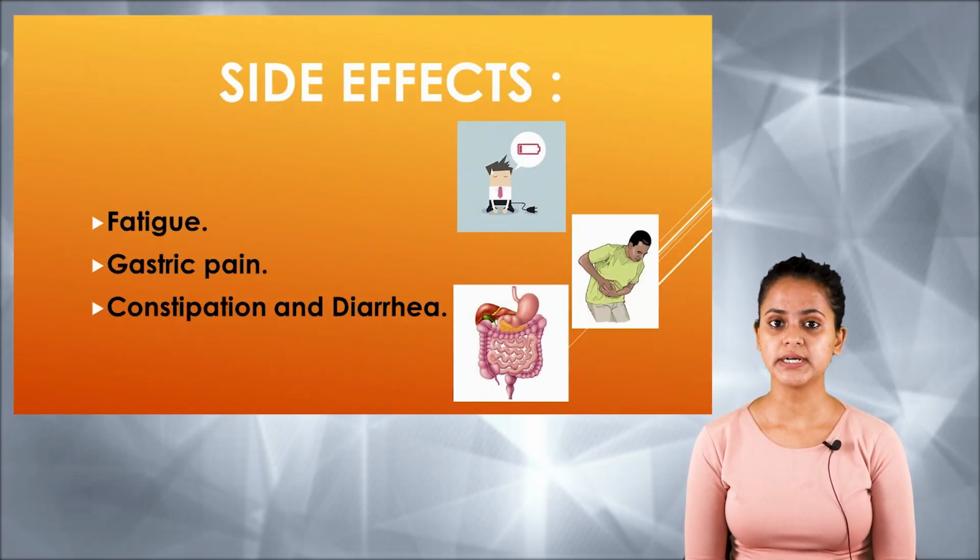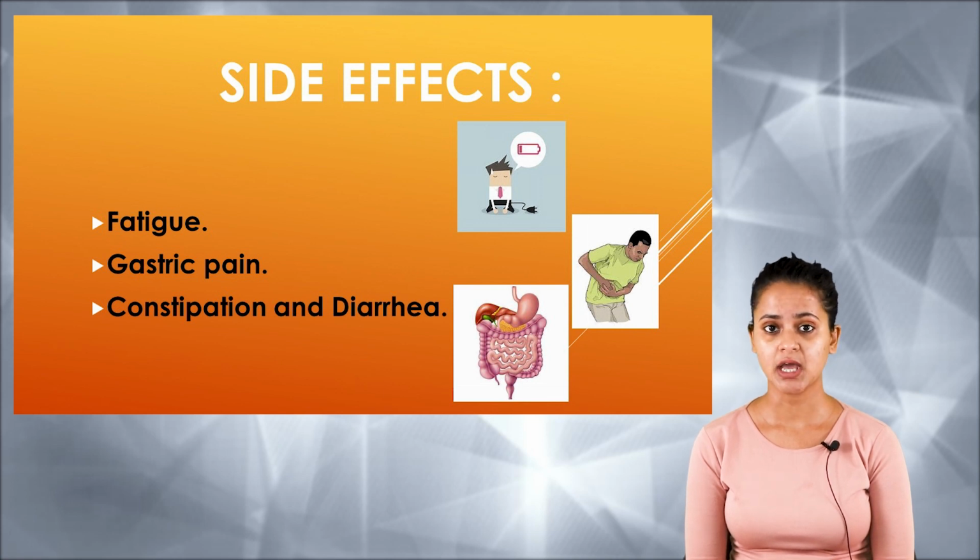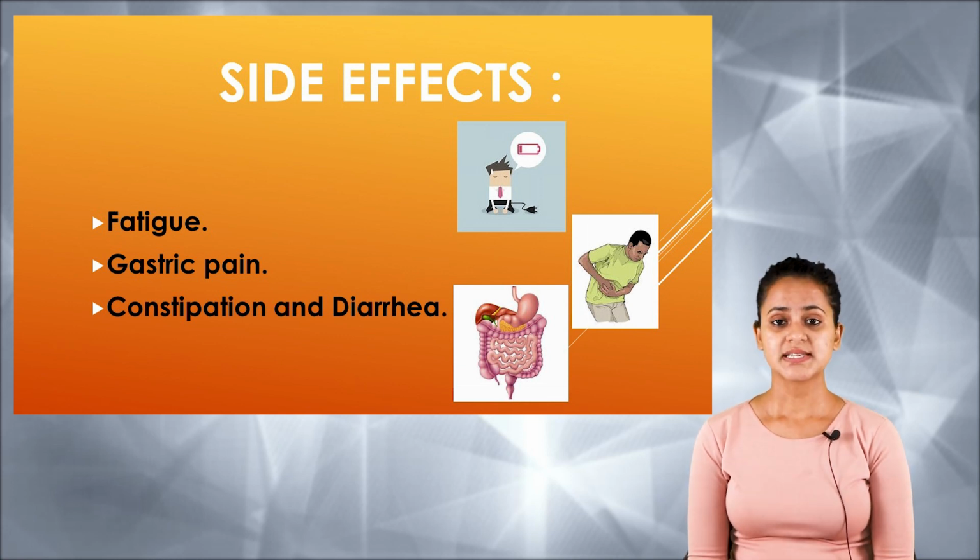Now we are going to learn about the side effects of this group of drugs, which include fatigue, gastric pain, constipation, and diarrhea, which are very common side effects of beta adrenergic antagonists.